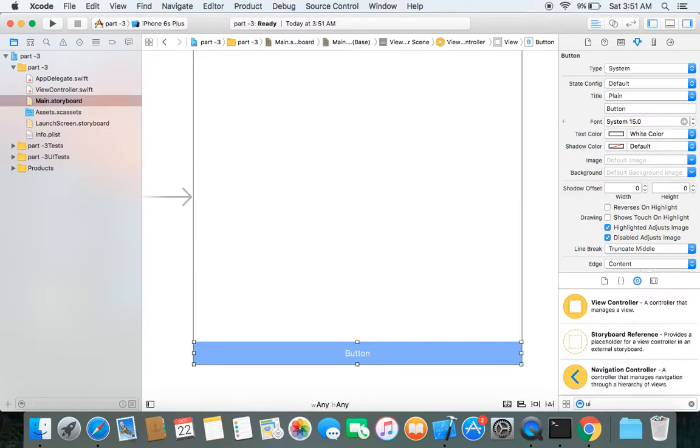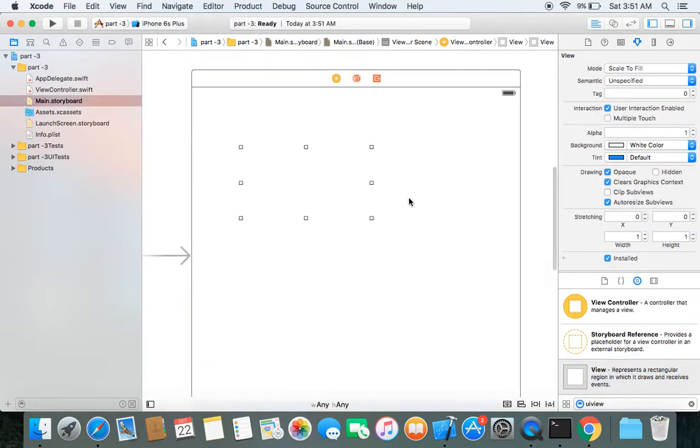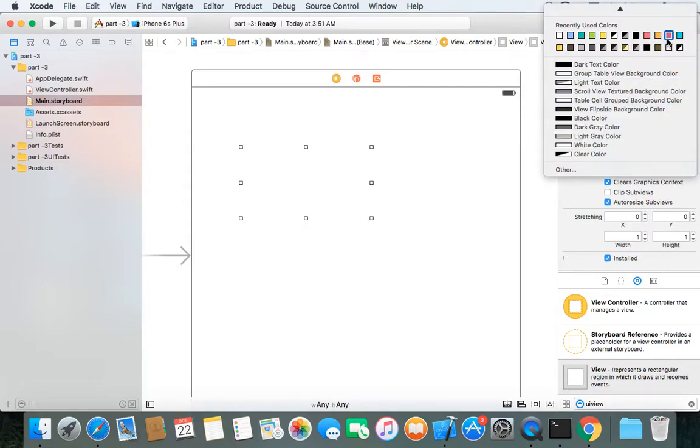Let's drag and drop UI views. Okay, we had 4 UI views in our design. Let's change its background color to the pink one.